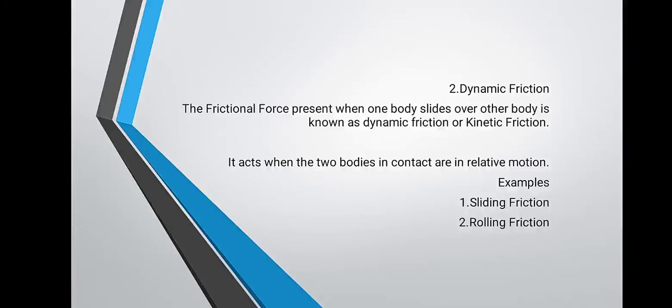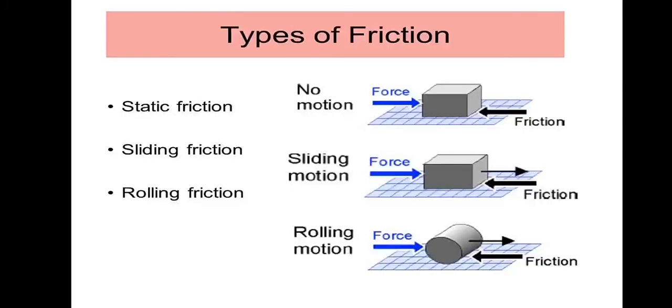Now let us read through some diagrams. Static friction means, observe the diagram. If we apply a little bit of force, the object could not move, because under this condition the applied force and the frictional force are in balanced condition.